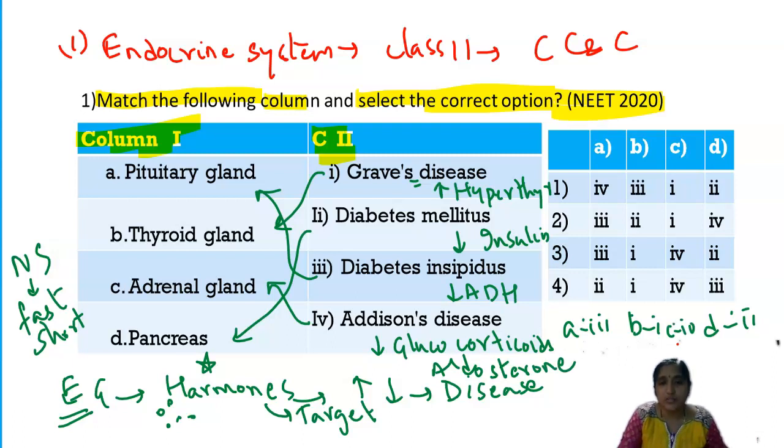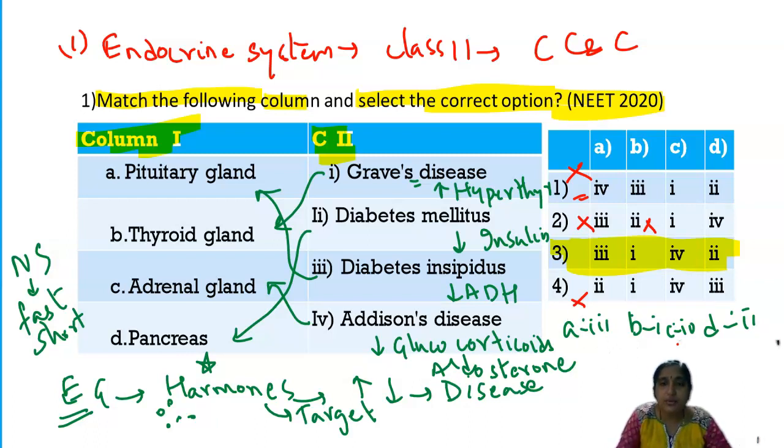Now if we see the options, in the first set A was mentioned as 4, so the first set is wrong. In the second set, A is 3, but B is 2. That is wrong because B is 1. So even the second set is wrong. The third set mentioned here is the correct option. Option 3 is the correct one. And option 4 is again wrong, because in option 4 A was mentioned as 2. So wrong.